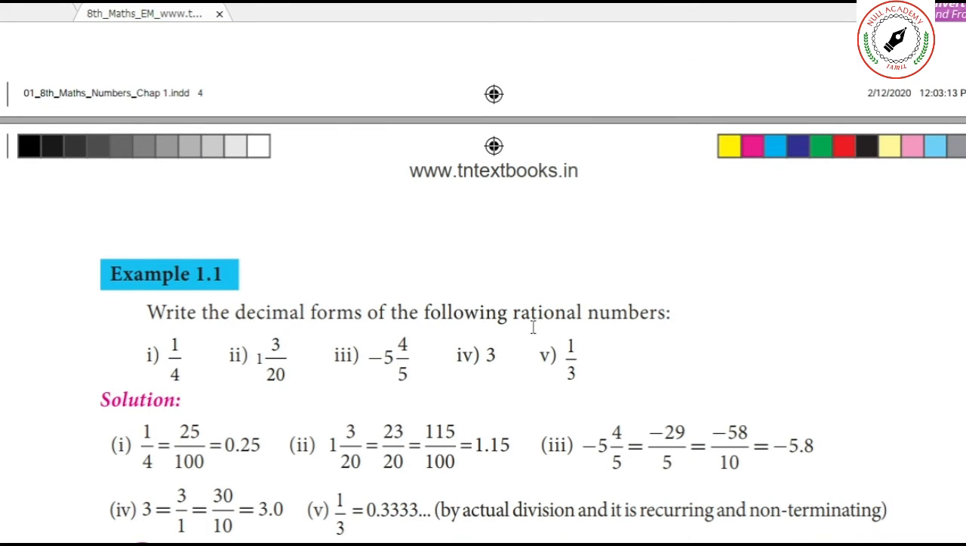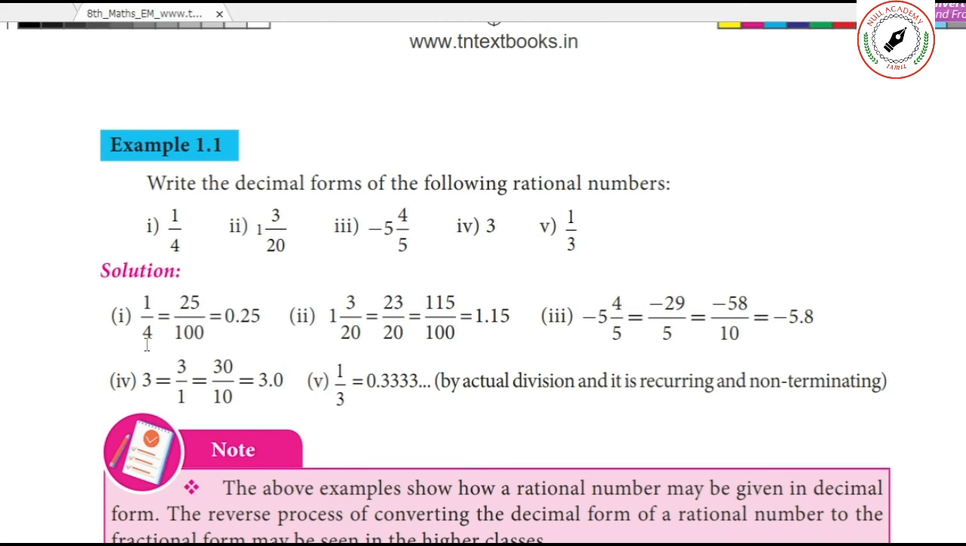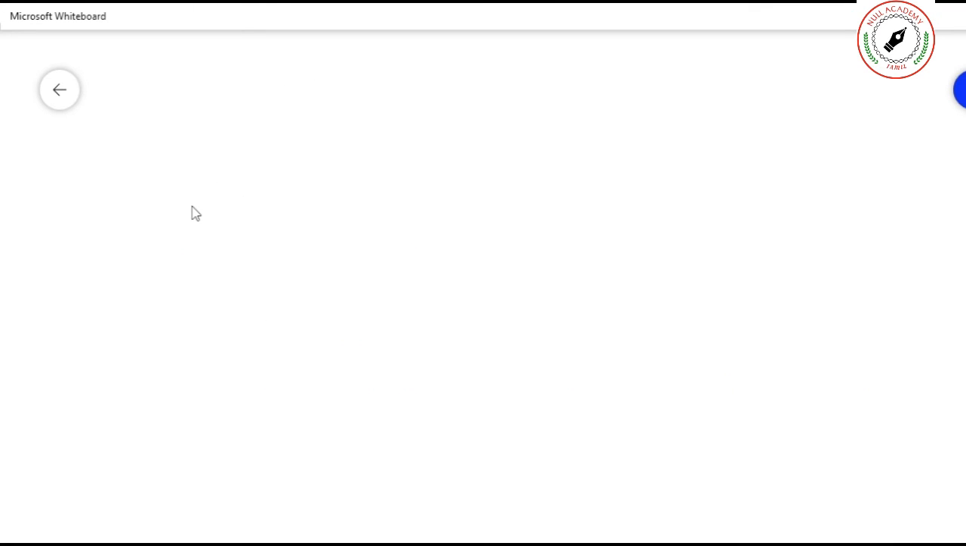Write the decimal forms of the following rational numbers. 1 by 4 can be represented by 25 by 100, that is 0.25. If you cannot understand this, I will show you on the whiteboard. Now we will do the exercise on the whiteboard. What is the question? 1 by 4. They have given 25 by 100, which is equivalent to 0.25. This is the decimal equivalent. Now I will do it in a different way.